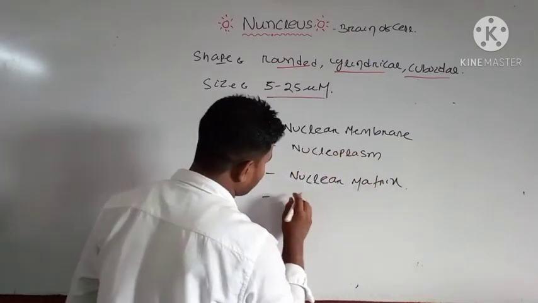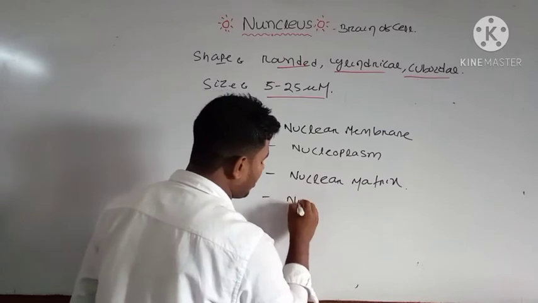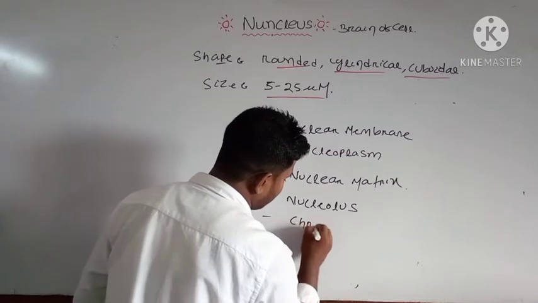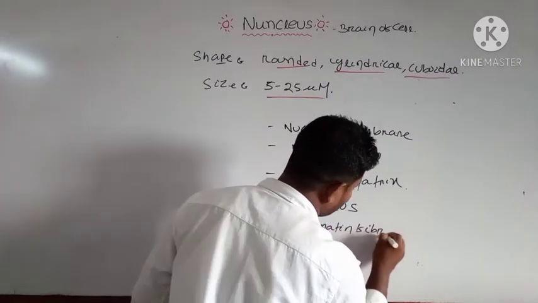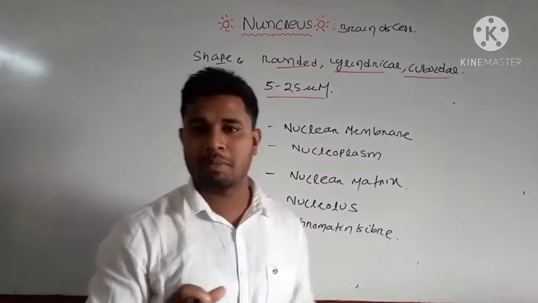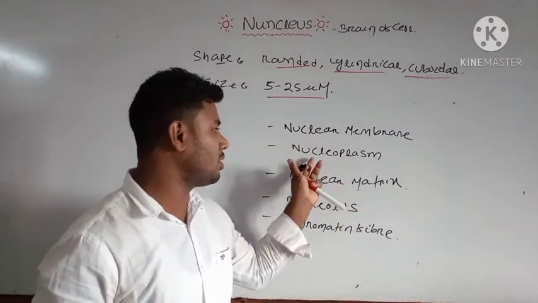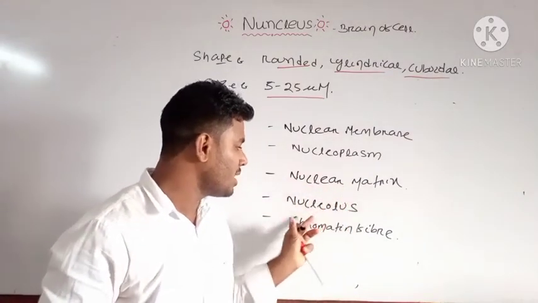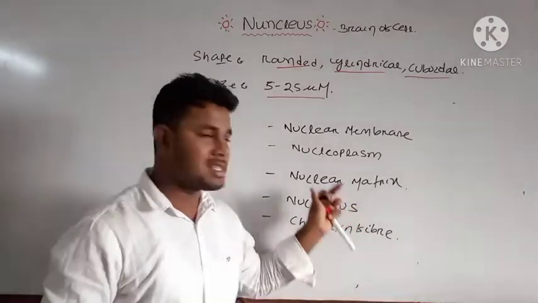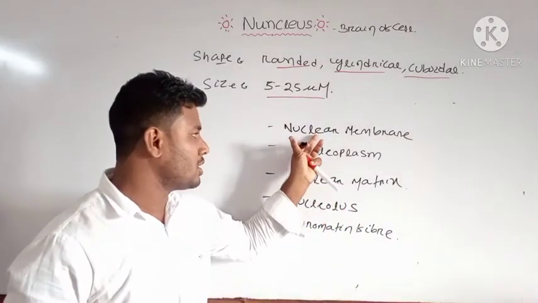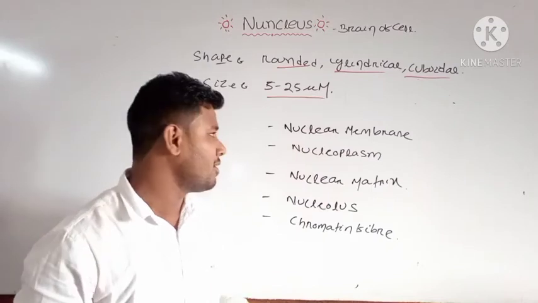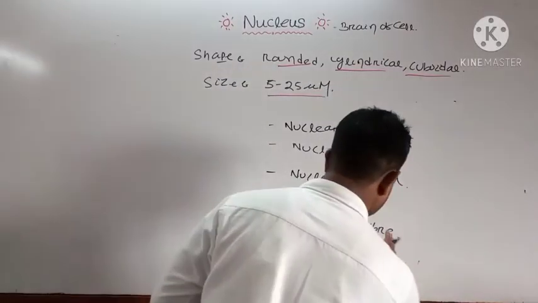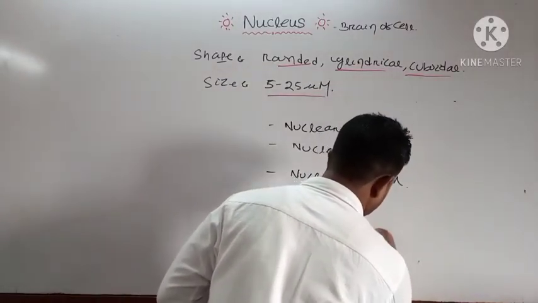And inside the nucleus, or inside the nucleoplasm, you have your nucleolus, and another important structure, that is your chromatin. The outer covering is your nuclear membrane, and inside the nucleus you have the nucleoplasm, which is a fluid-like structure, and inside that you have the nuclear matrix, nucleolus, and chromatin fiber. These are some important structures. Separately we will discuss each element. First, let us discuss the nuclear membrane. Chromatin fiber, that is your chromatin reticulum.